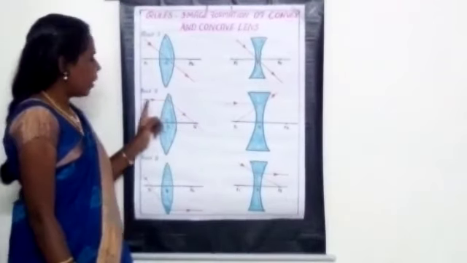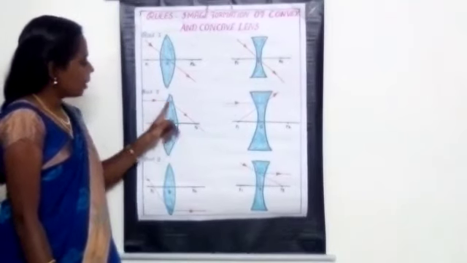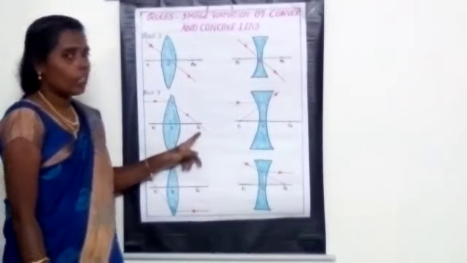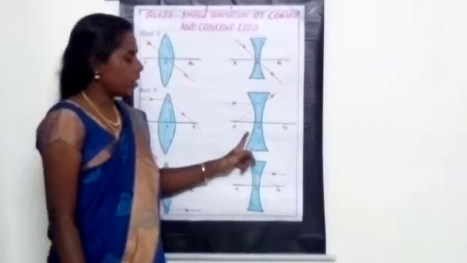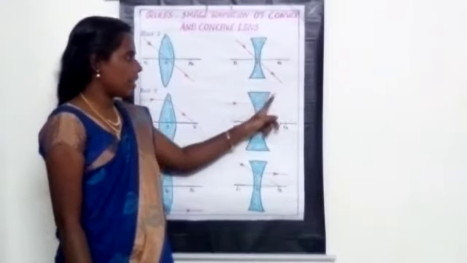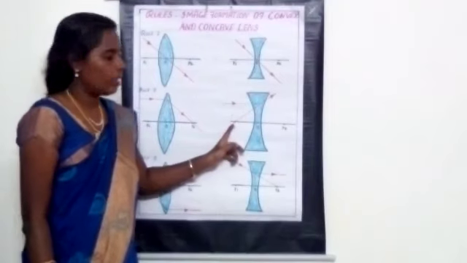So when the ray of light is parallel to the principal axis, it passes through the principal focus. That is for the convex lens, and for the concave lens, after refraction the ray will diverge and appear to meet on the principal focus here.